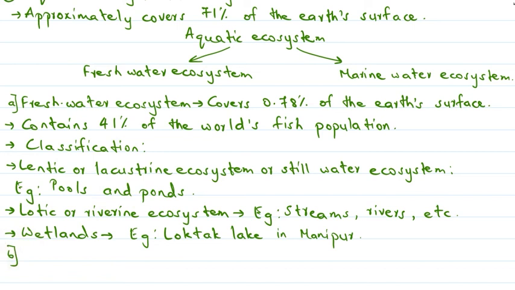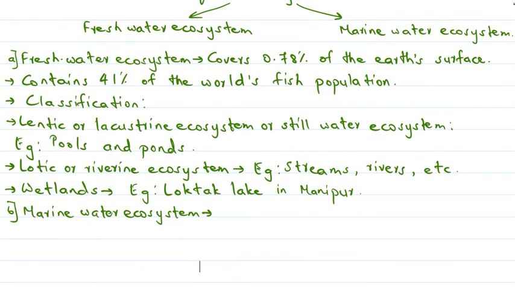Now let's see what the characteristics of the marine water ecosystem are. So what are the common characteristics? Let's understand. This is the largest aquatic ecosystem.